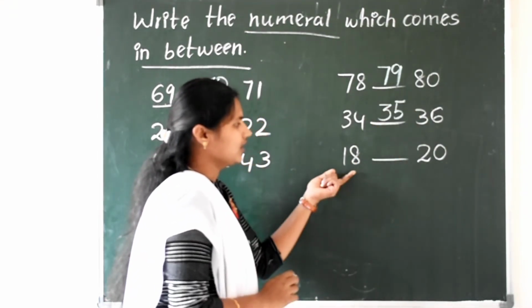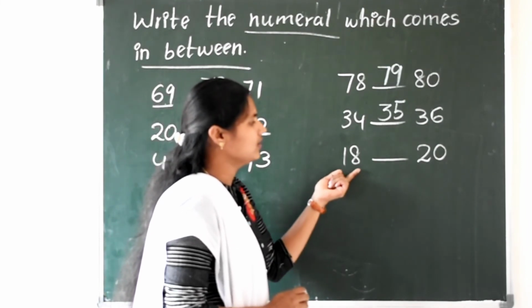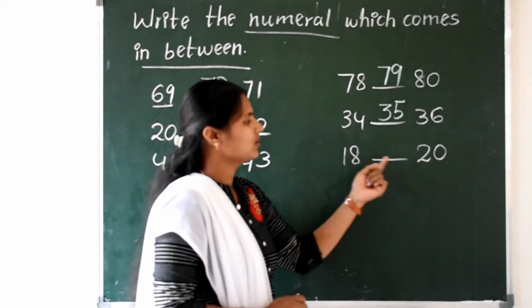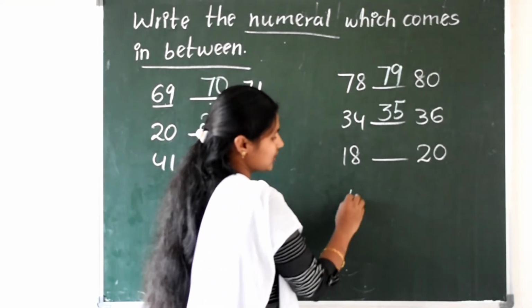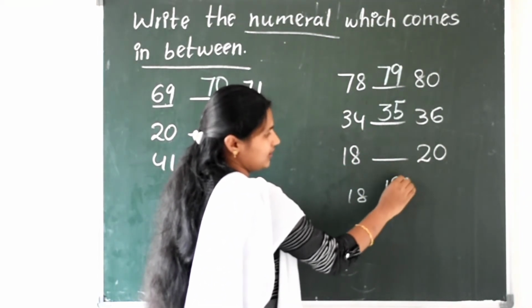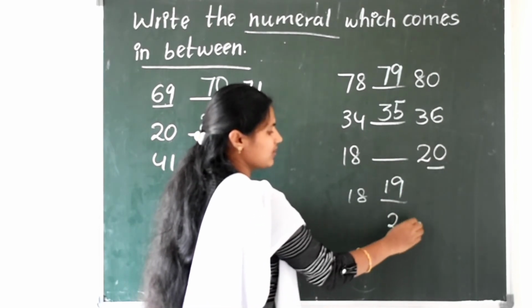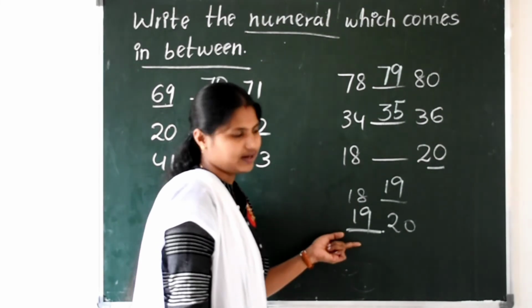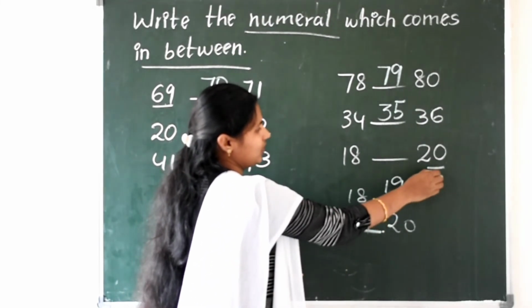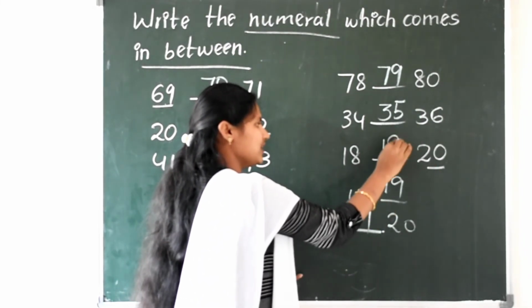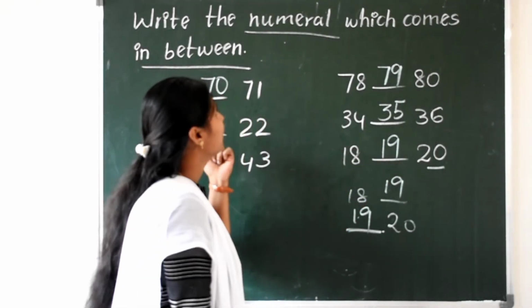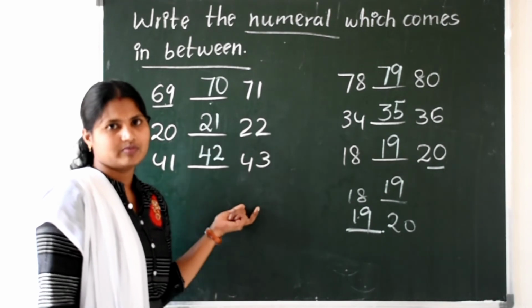Okay. And see the last one, in between 18 and 20. Which number comes after 18, or before 20? Before 20, that is the previous number, that is nothing but 19. So in between 18 and 20 is 19. Okay. This is about between numbers.